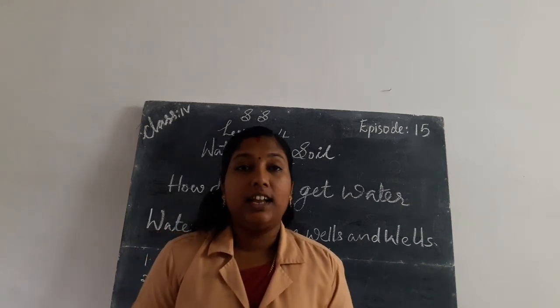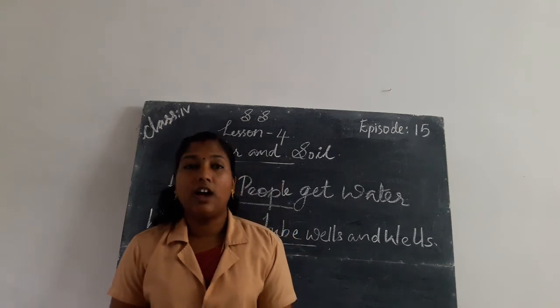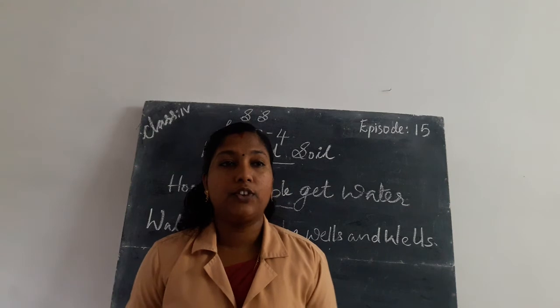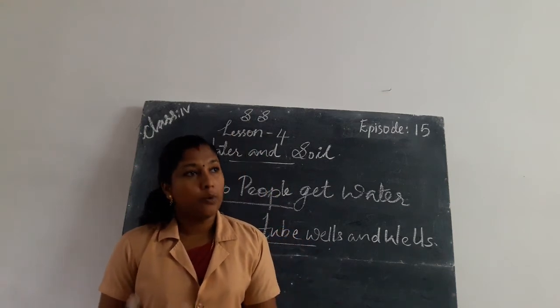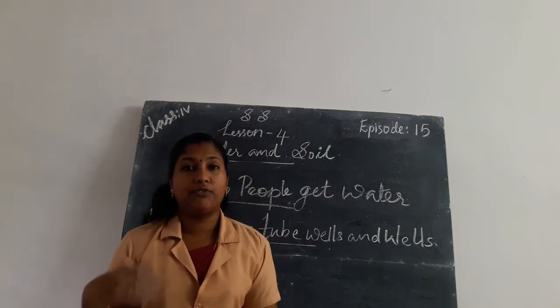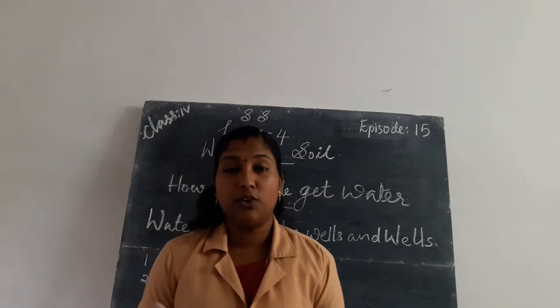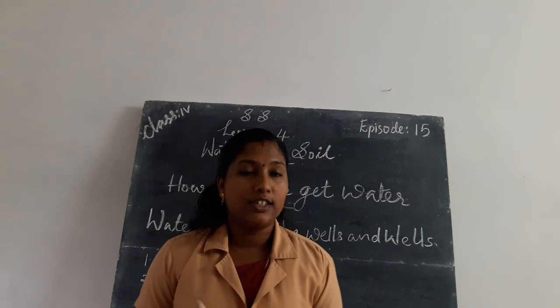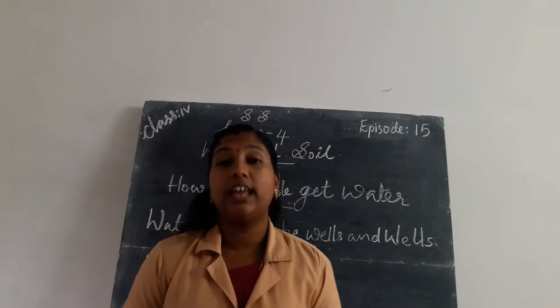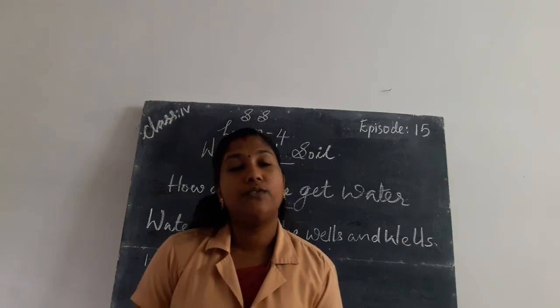Once again, about water from tube wells and wells. In our areas, all houses contain a well for getting fresh water, and the farmers install tube wells for getting underground water, which is fresh water. Fresh water is very useful for drinking and for the cultivation of crops.